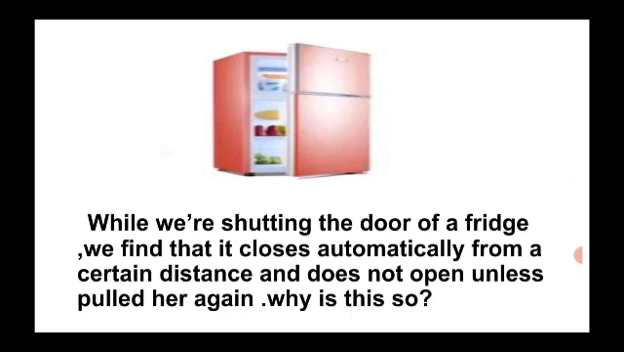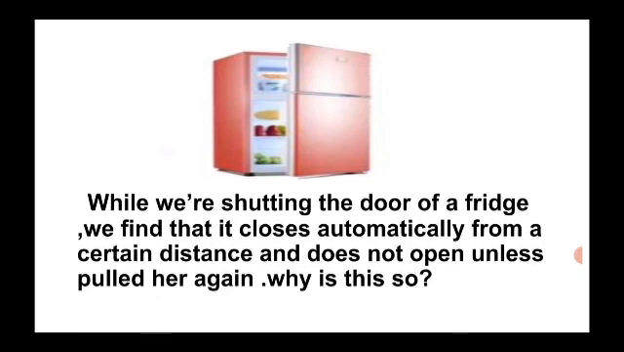While we are shutting the door of a fridge, we find that it closes automatically from a certain distance and does not open unless pulled again. Why is this so? As the fridge door has a magnet inside. Therefore, the door of a fridge closes automatically. The iron door remains tightly shut as a magnet holds it with force.